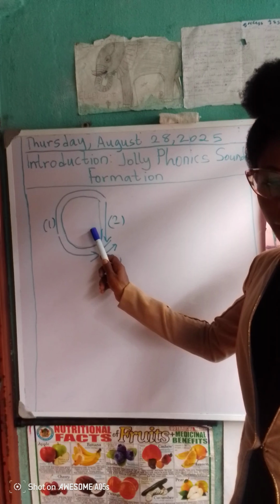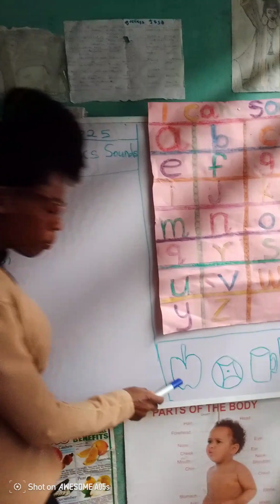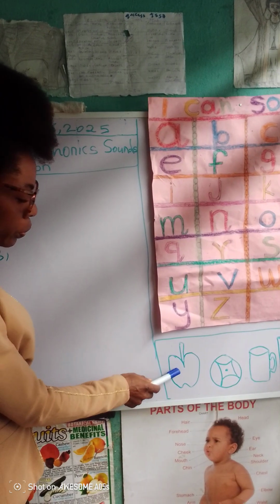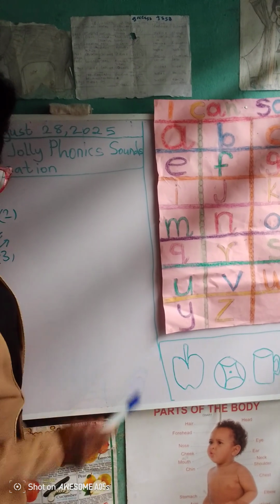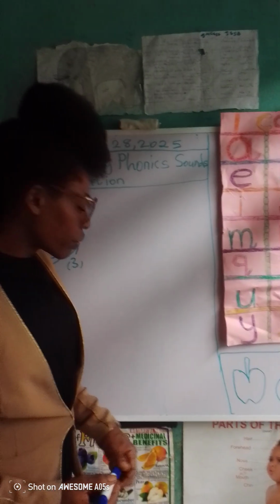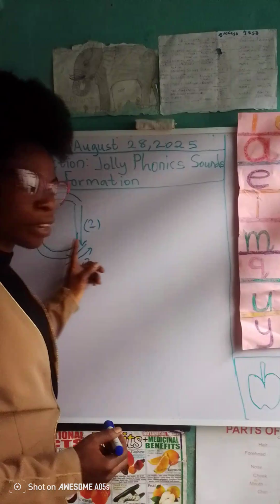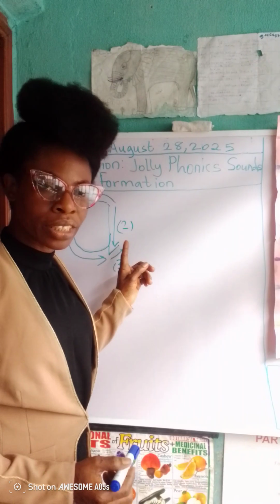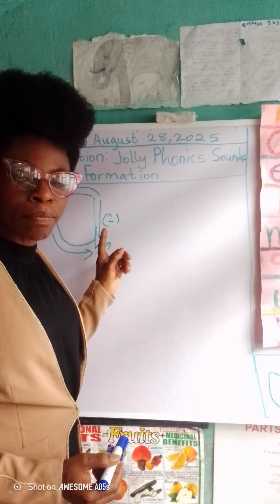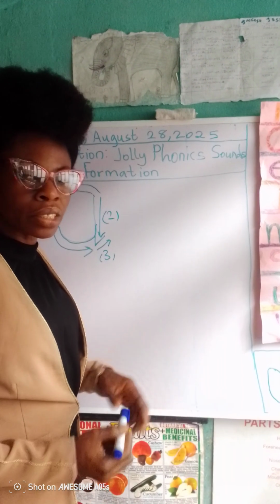This is sound ah, as heard in apple. That is the beginning sound in the word apple. Now, the major concern is how the sound is written. The formation makes it easy and possible for your child to master at a very tender age.